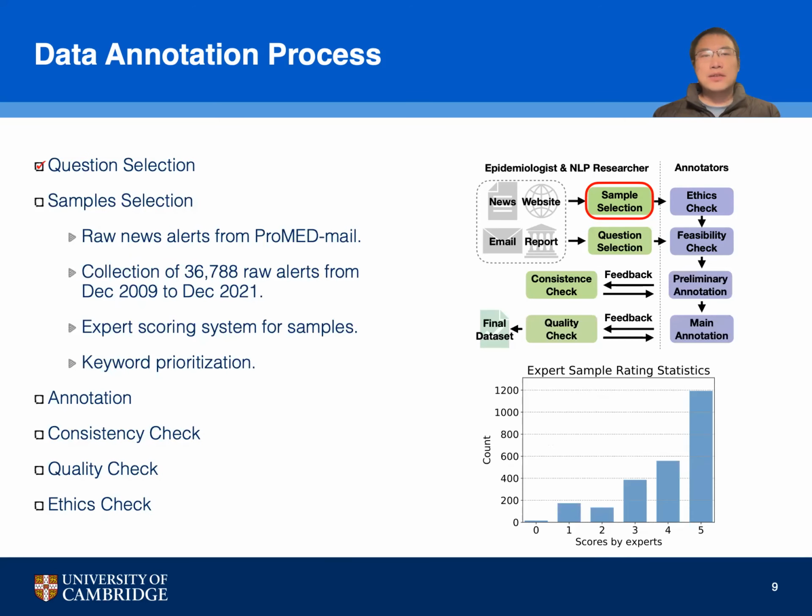In the sample selection phase of our data annotation process, we collect raw news alerts from ProMed-Mail, accumulating a total of 36,000 alerts. To ensure the highest relevance and quality of data, we employed an expert scoring system where samples were evaluated and prioritized based on their significance to epidemiological research by domain experts.